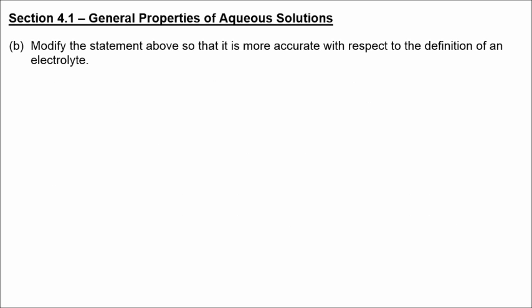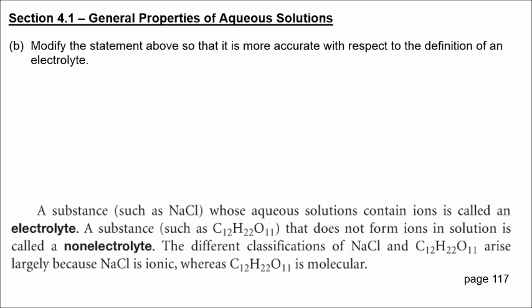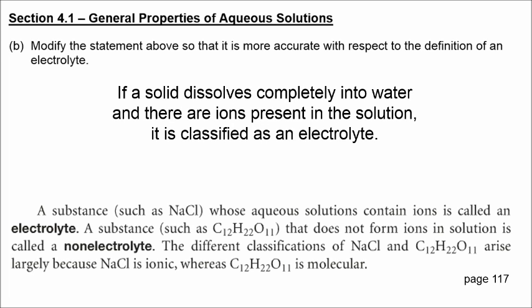Modify the statement so that it is more accurate with respect to the definition of an electrolyte. On page 117 it mentions that an electrolyte is a substance whose aqueous solutions contain ions. So you might say the following: if a solid dissolves completely into water and there are ions present in the solution, then it would be classified as an electrolyte.